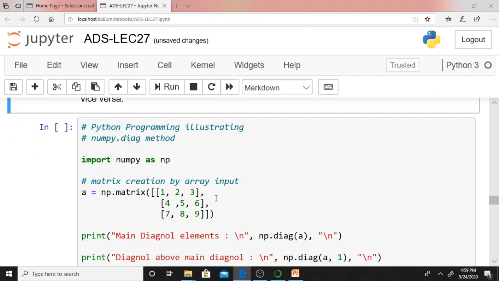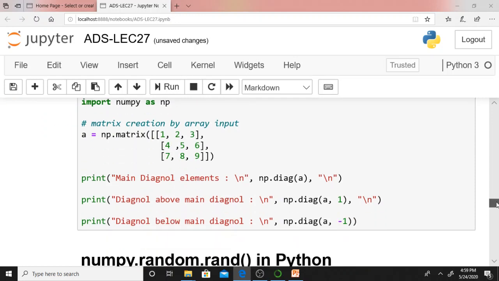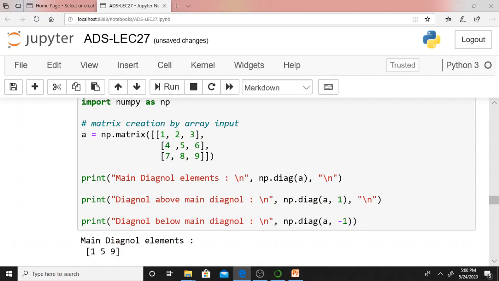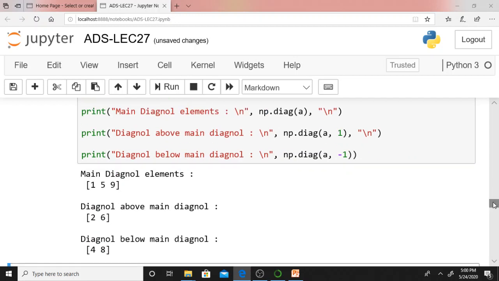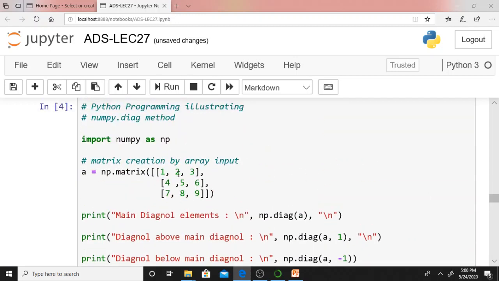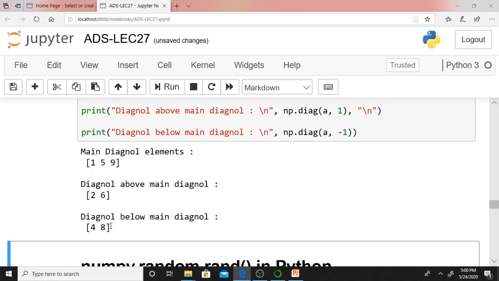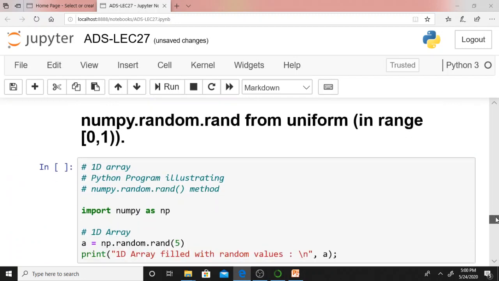np.diag means it will construct or extract diagonal elements. For that we must have a matrix. This is the matrix for which np.diag(A) gives the diagonal elements, 1 5 9. Depending on the k value, either it will give 1 5 9. np.diag(A, 1): 1 is greater than 0. If it is greater than 0, what is it returning? 2 comma 6. What is my 2 comma 6? It is above the principal diagonal. If it is less than 0, A comma -1 means it will give the elements just below the principal diagonal, that is 4 comma 8. That's what we discussed in our PowerPoint presentation.